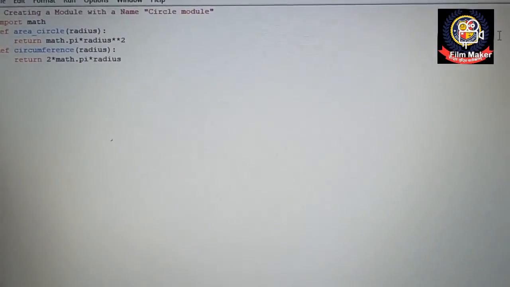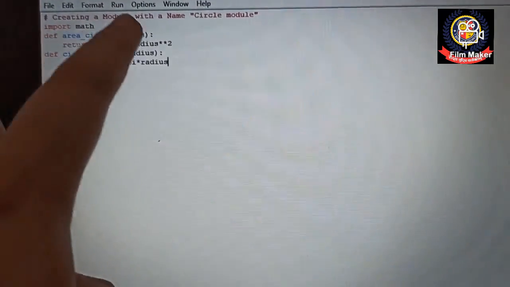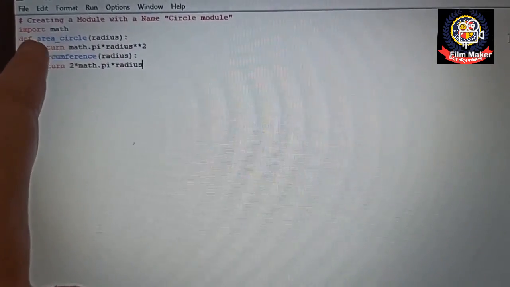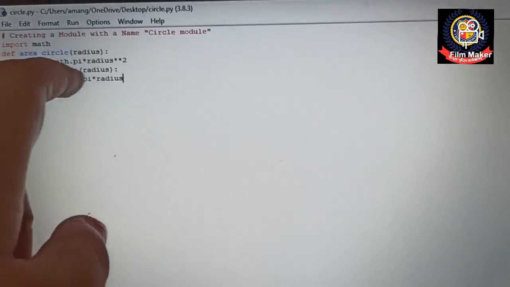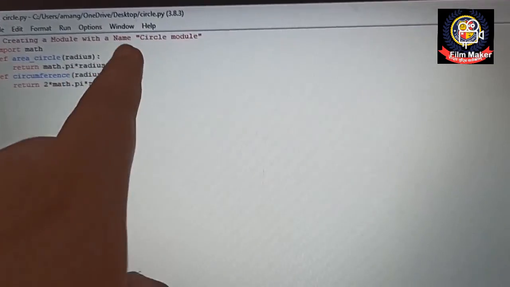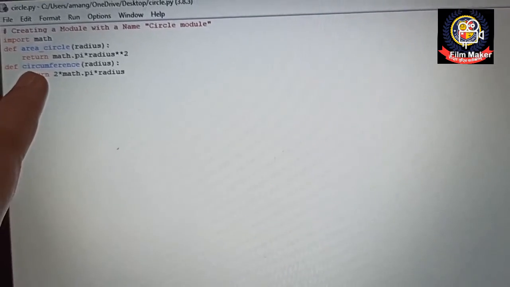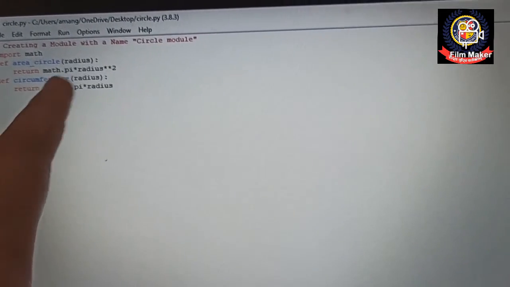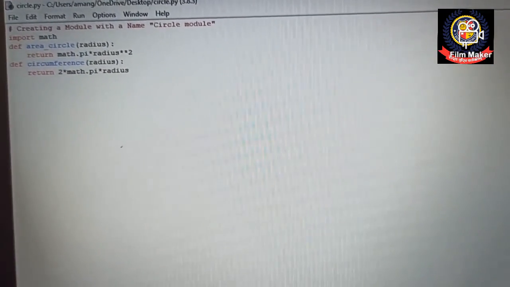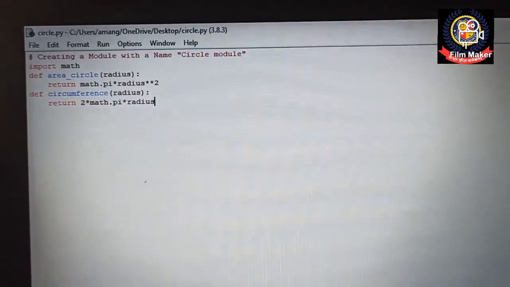As you can see here, my first module is related to circle. In this, I have imported the library, that is import math. Then I have created the first function, that is area of circle, and I have passed the parameter radius. In return I have used math.pi and radius, meaning pi r square. Similarly I have created the function for circumference, passed the parameter radius, and applied the formula in the return statement, that is 2 pi r. Pi I have written in the form math.pi. So this is my first module with the name circle.py, as this is the name of this particular file, as you can see here.